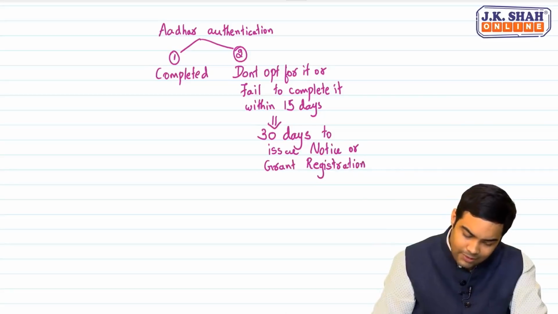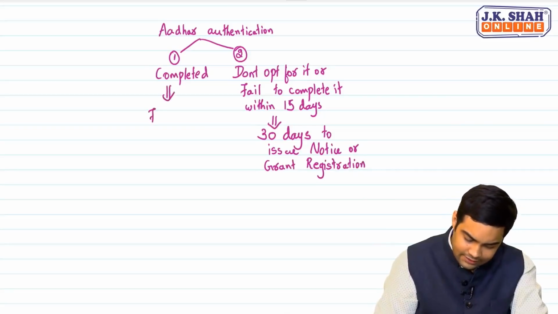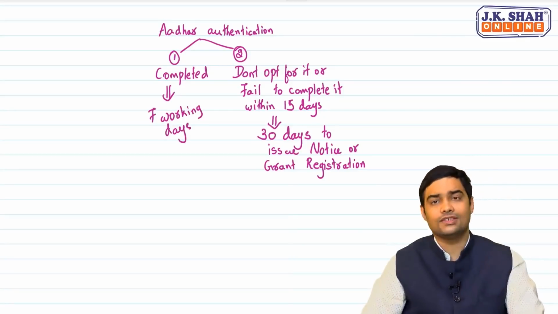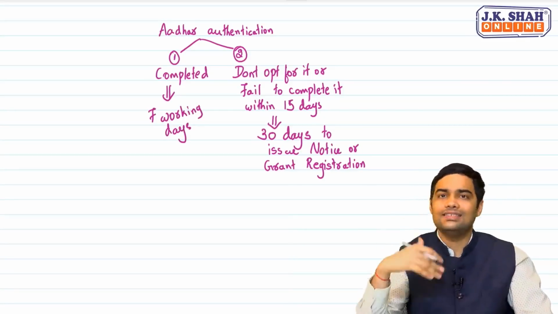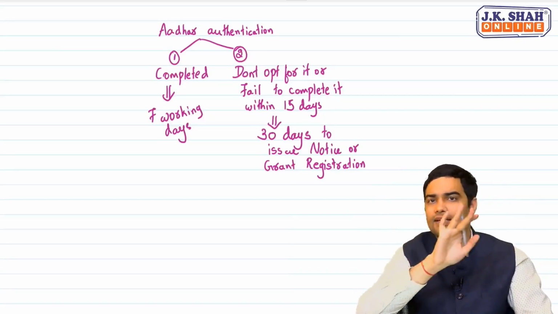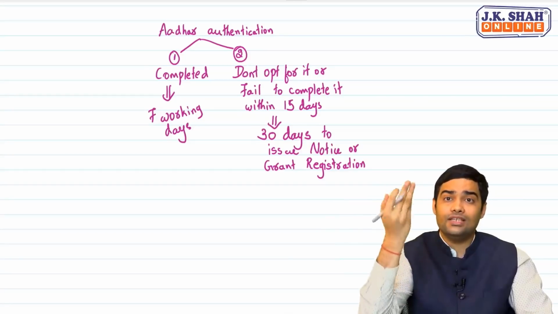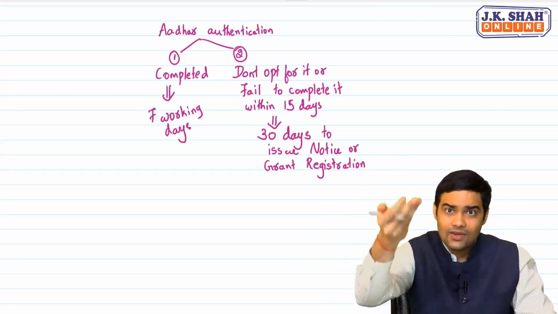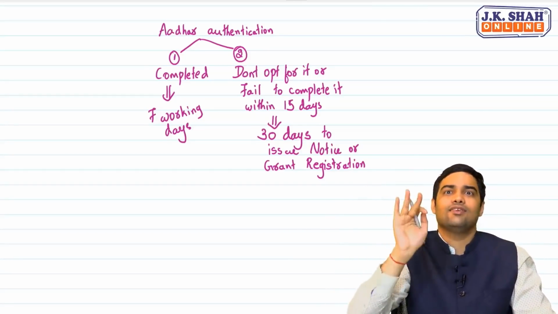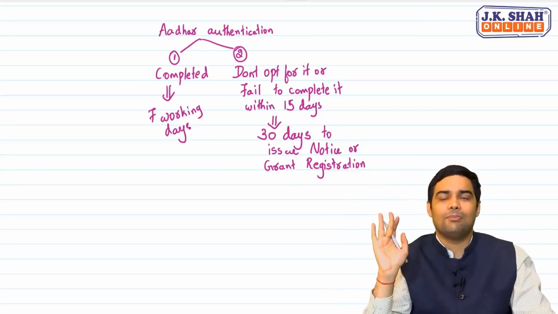Sir, if I have completed, then 7 working days. This is the time allowed to the officer to issue a notice or grant registration. Now, once he grants registration, game over. But if he issues a notice, then we get 7 working days, and once we file our reply, the officer has 7 working days to process the application again.